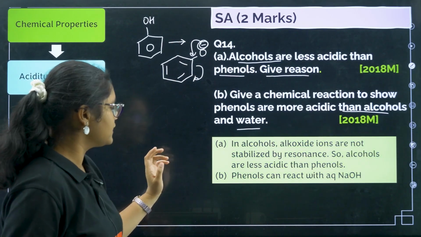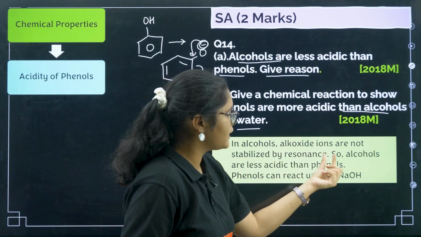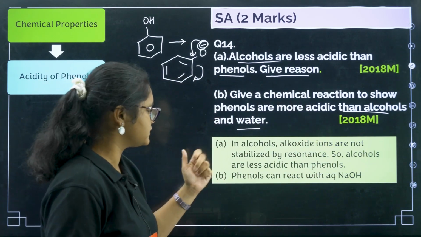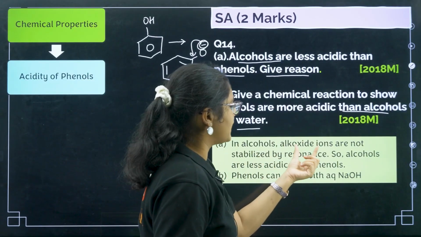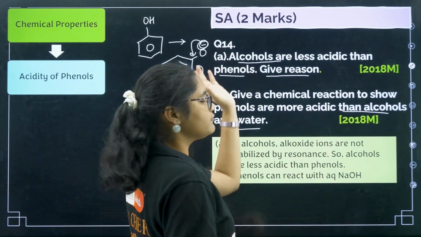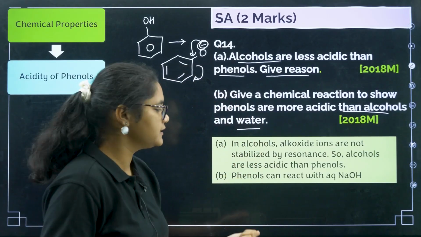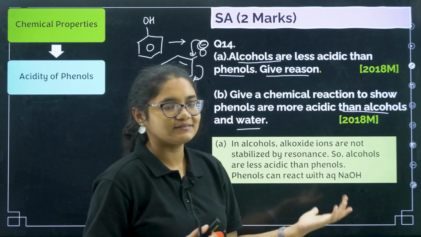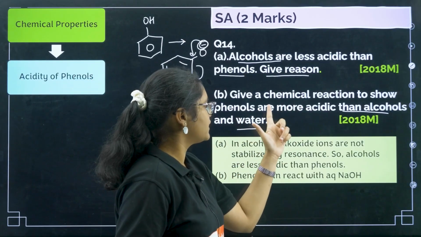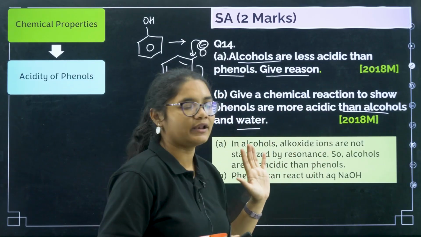As I can say here, it is just a 2-marker question, you need not draw the structures. In alcohols the alkoxide ions are not stabilized by resonance, but in phenols the phenoxide ions are stabilized by resonance, so that is why alcohols are less acidic than phenols. Next, give a chemical reaction to show that phenols are more acidic than alcohol and water.